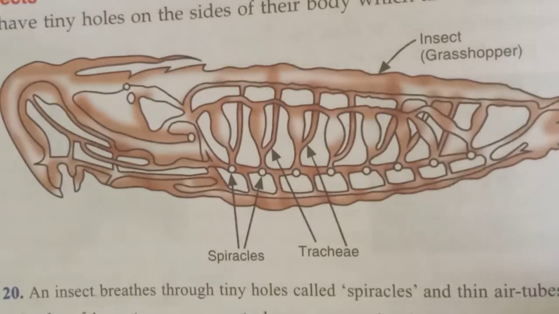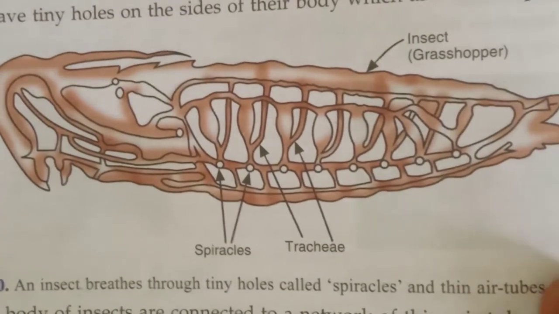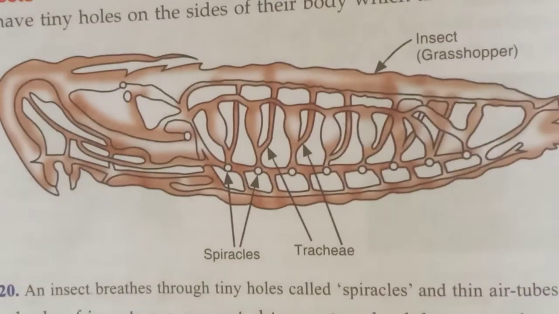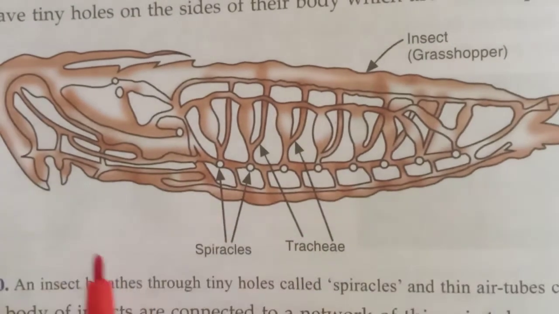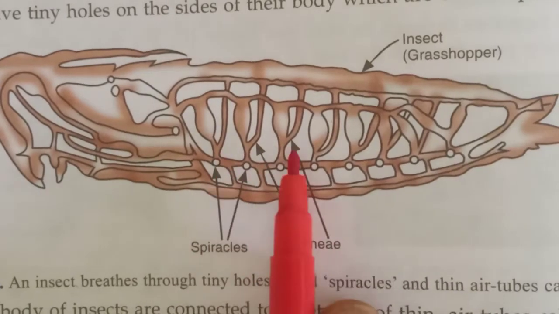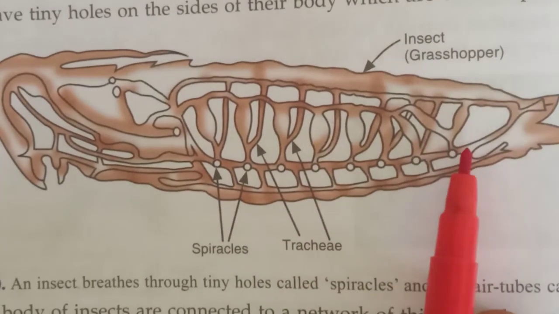Now the respiratory system in insects. This is the spiracles. Insects means cockroaches and mosquitoes. So insects have a system of tiny air tubes called tracheae. These are the tracheae, tiny air spaces.